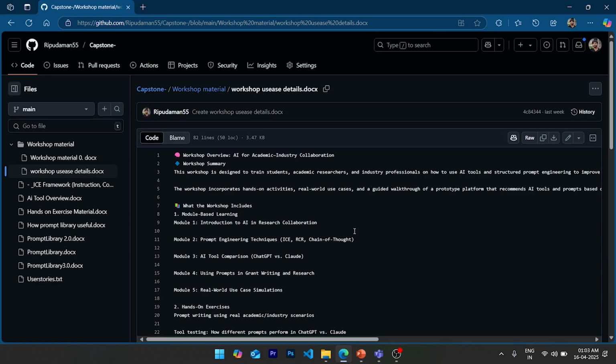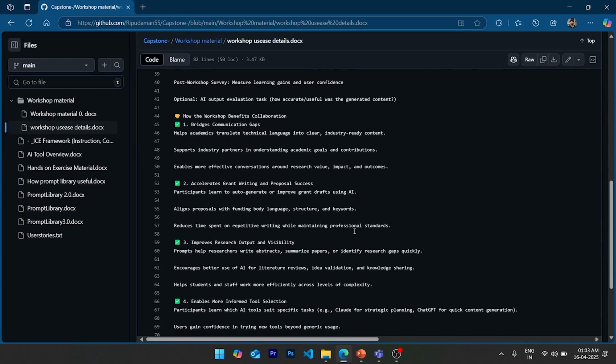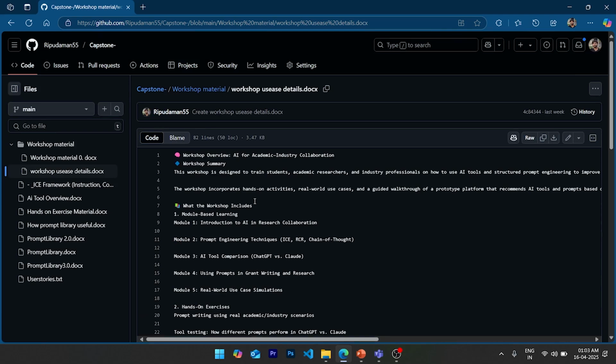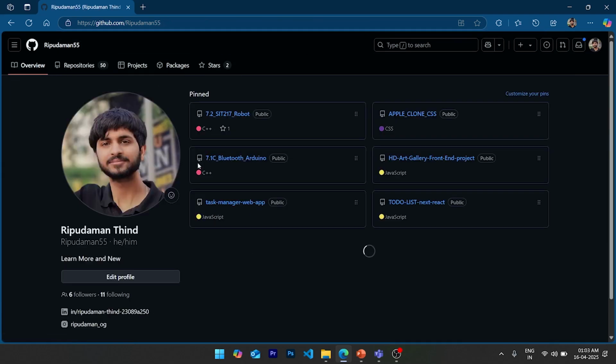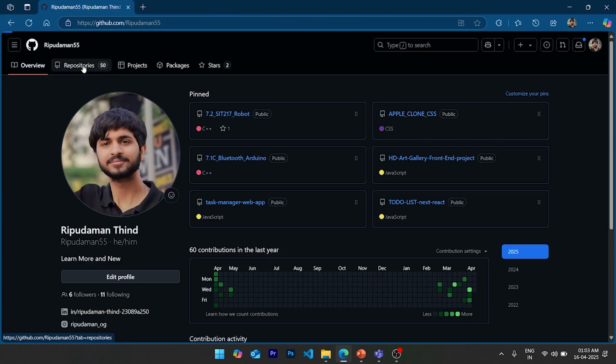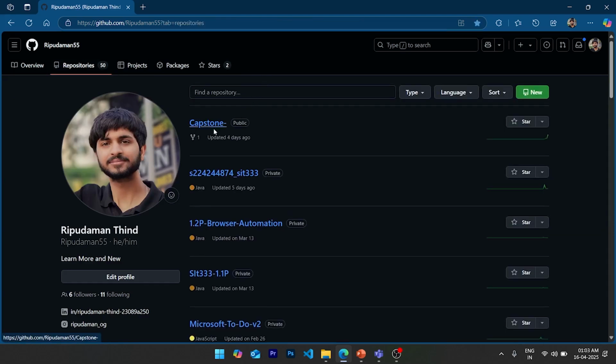And that was all in explaining this whole repository, for the purpose of explaining how any user can help us out. This is a public repository on my account under the name Capstone, so we can get it from there, along with the use cases and the explanation of all the things.